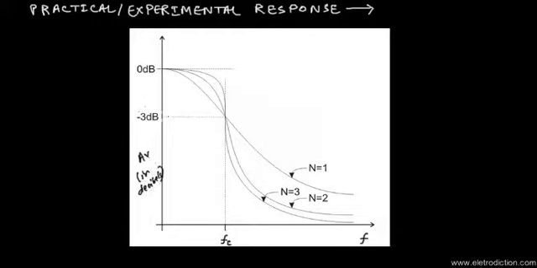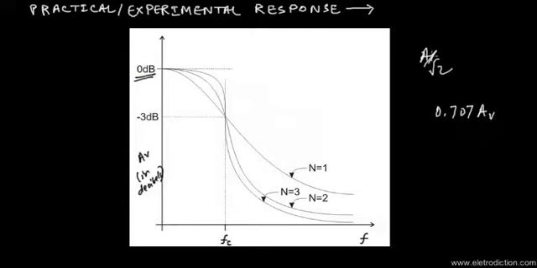We can see over here that gain equal to 1 is represented as the 0 decibel level, and over here we have the cutoff frequency where the gain falls down to about 1 by root 2 times its value, or rather about 0.707 part of its maximum value.